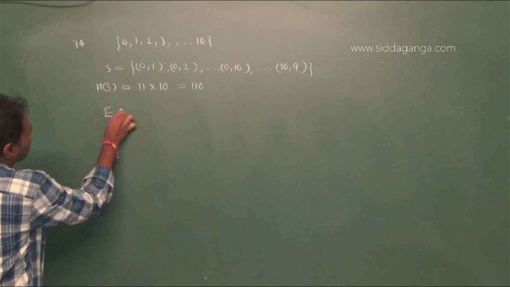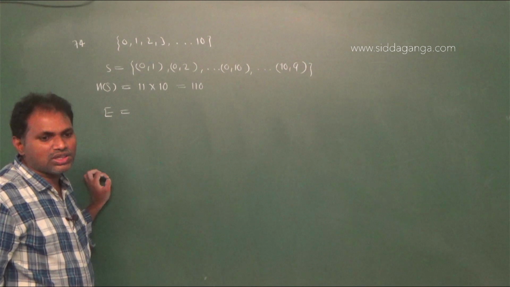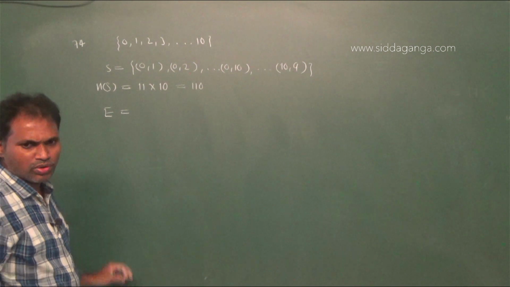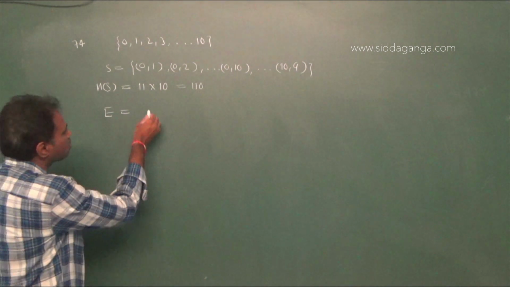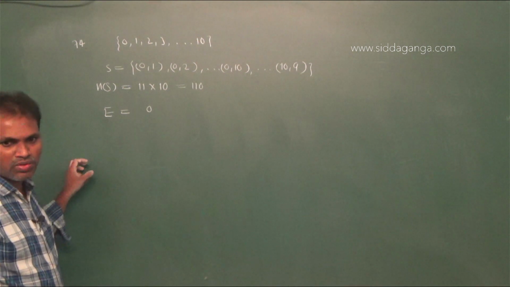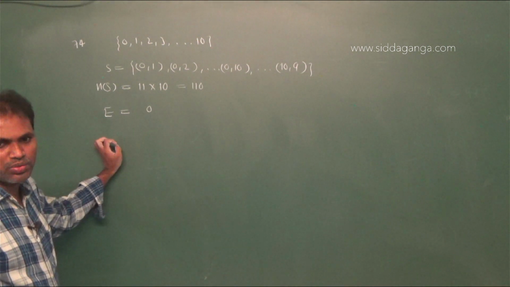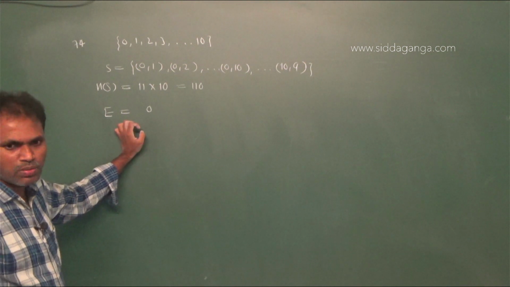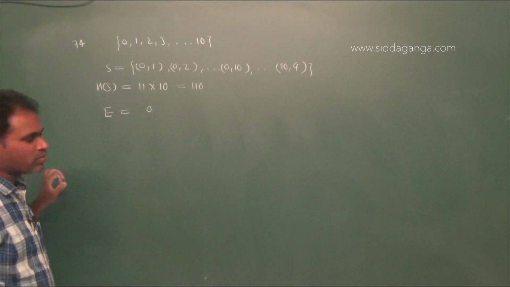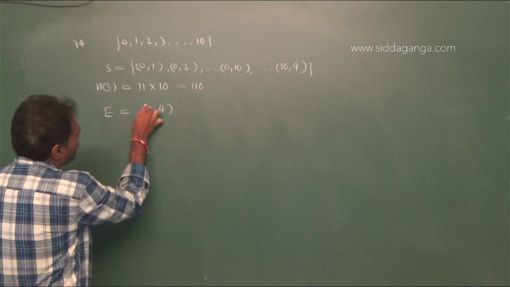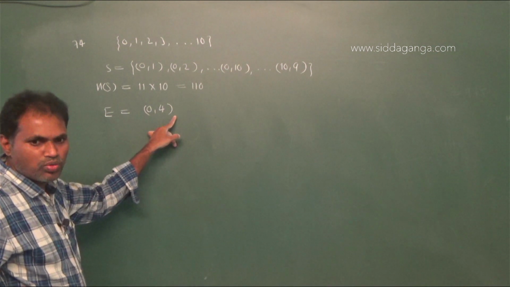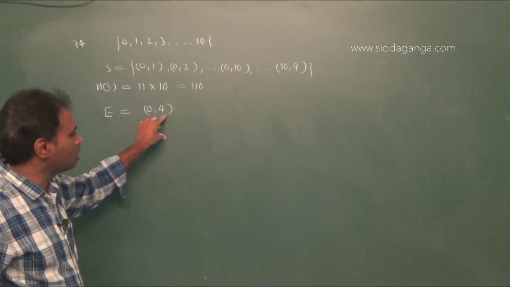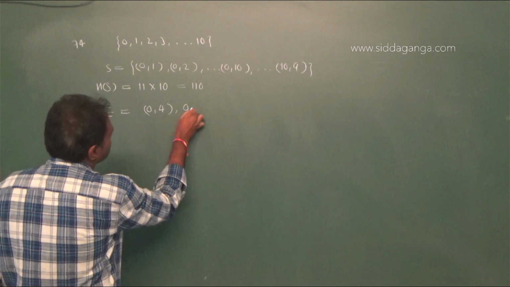And the event here is that their sum as well as absolute difference are both multiples of 4. Sum and absolute difference. Suppose first 0 I am taking. Suppose 0, 1: 0, 1 sum is 1, it is not divisible by 4, and absolute difference mod 0 minus 1 is 1, which is not a multiple of 4. Therefore, 0, 4: sum 0 plus 4 is 4, a multiple of 4, and mod 0 minus 4 means 4, a multiple of 4. Therefore, 0, 4 and 0, 8.